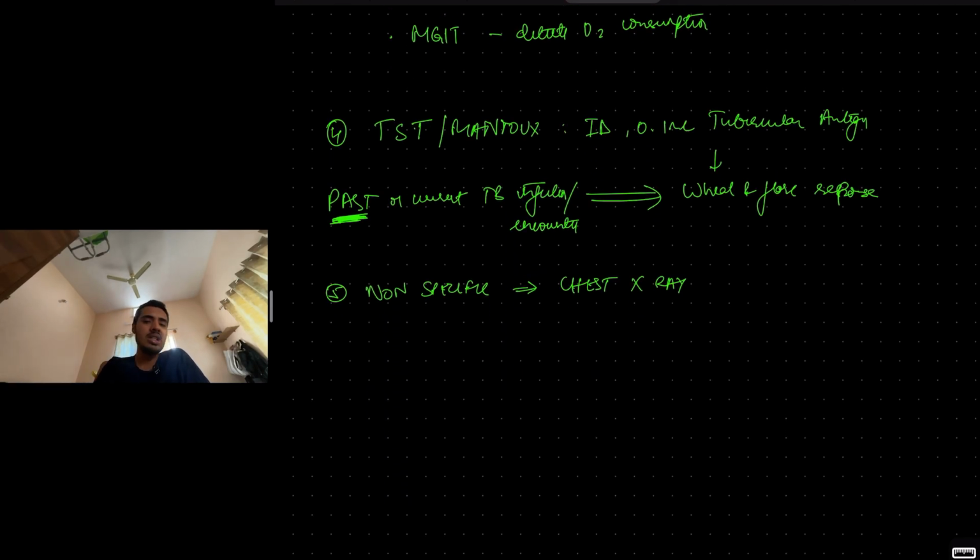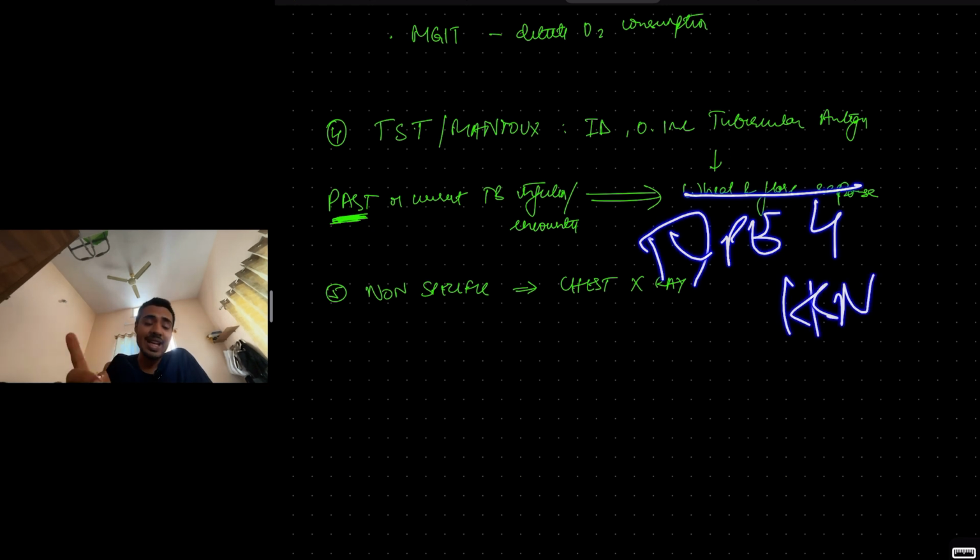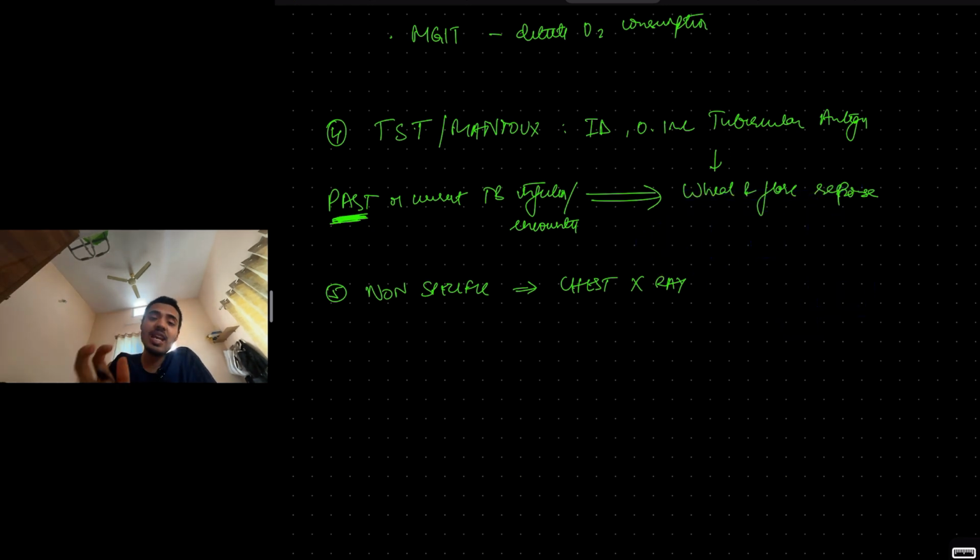Then you have tuberculin skin sensitivity test or Mantoux test. Intradermal injection of tubercular antigen is given, and then after a certain duration we'll look for a wheal and flare response and we'll look for induration. If it is present, that indicates that there is a type 4 hypersensitivity reaction to the tubercular antigen. This indicates that the person has been previously exposed to TB, past exposure or past TB infection, or it could be a current infection as well. It is not a diagnostic test. It just tells us whether the person has been exposed to TB in the past. If a person has received BCG vaccine, the Mantoux test will come positive because he has been exposed to tubercular antigen, right? There is immunity against tuberculosis in the person's body.